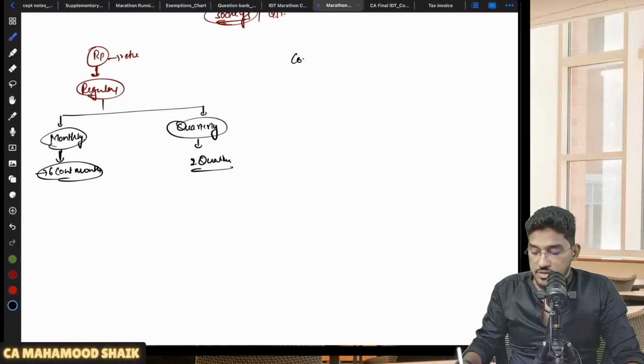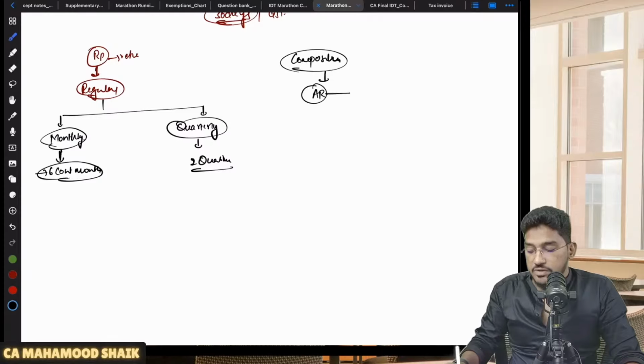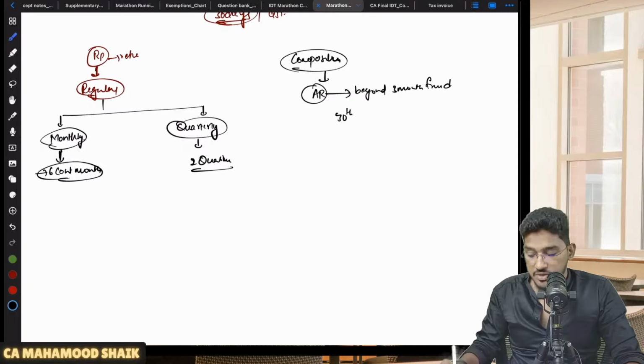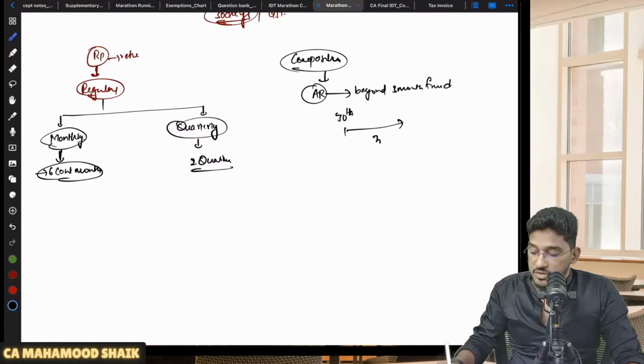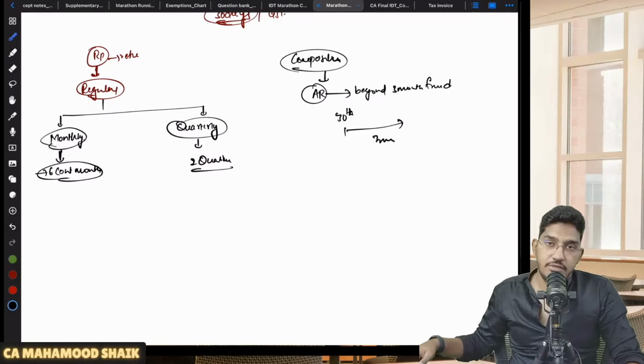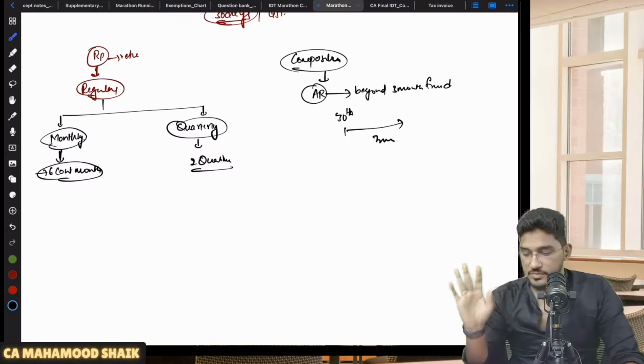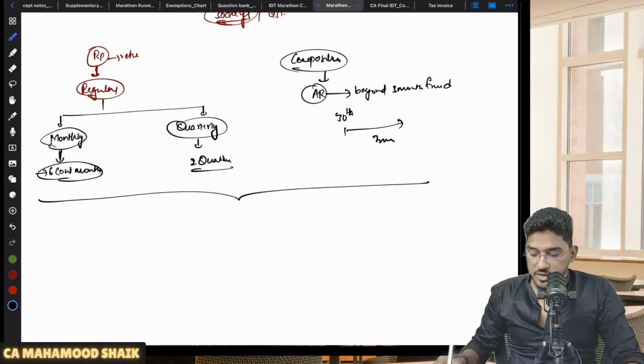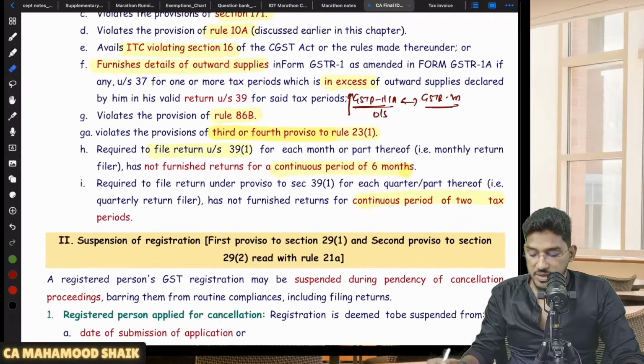Sir, what about composition dealers, sir? In case you are a composition dealer, if you are a registered person but you have opted for composition levy, you are required to file one annual return in GSTR 4. If you are not filing that annual return beyond 3 months from the due date, which is actually 30th of June following the end of the financial year, that due date is over, and 3 months from the due date is also over, still if you are not filing your annual return and you are a composition dealer, then also your registration will be liable to be cancelled. Understood? So even if you are a person who is making default in returns, then also your registration will be liable to be cancelled.